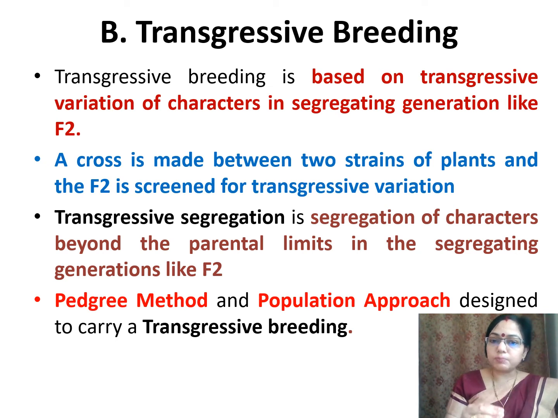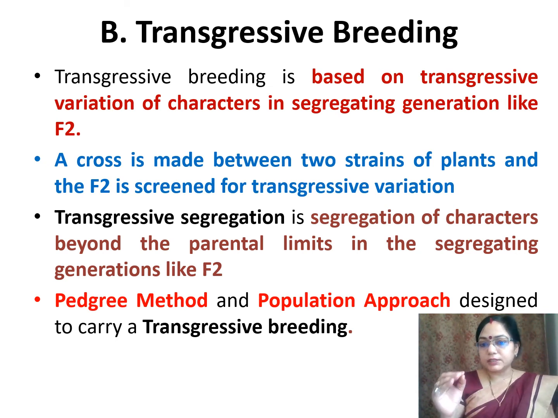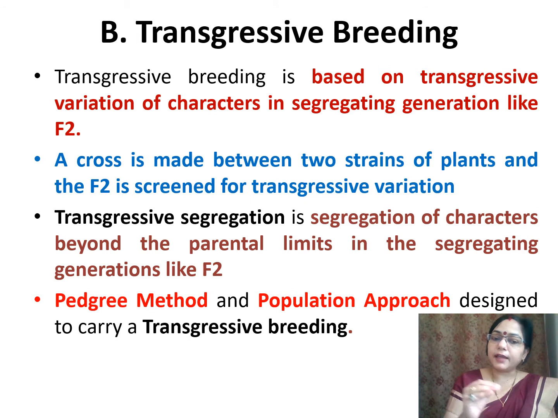A cross is made between two strains of plants, and the F2 is screened for transgressive variation. So in this, the F2 will be the main plant for further study. Transgressive segregation is segregation of characters beyond the parent limits in the segregating generation like F2.